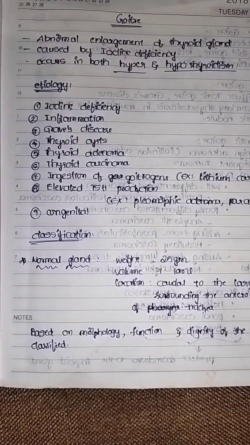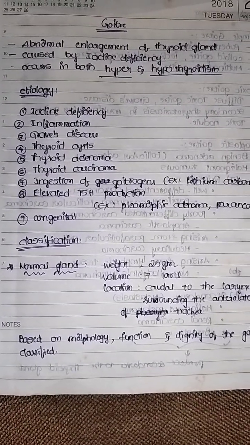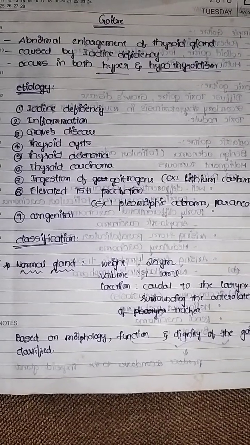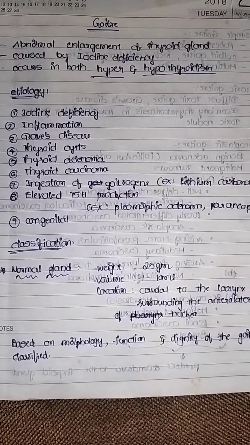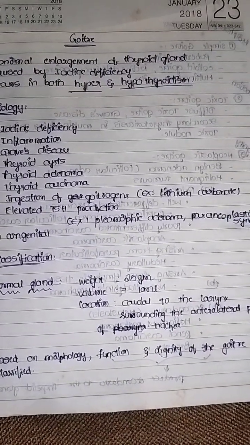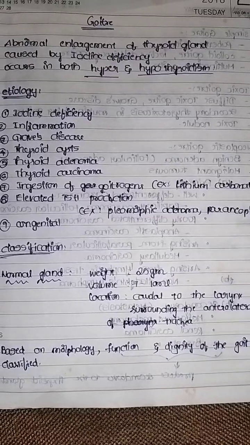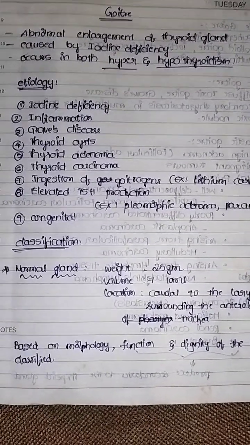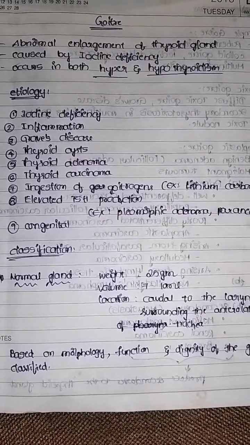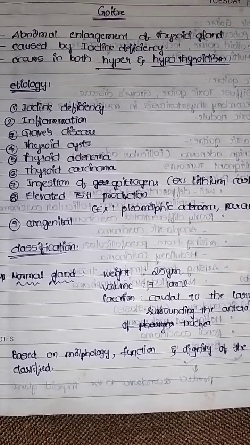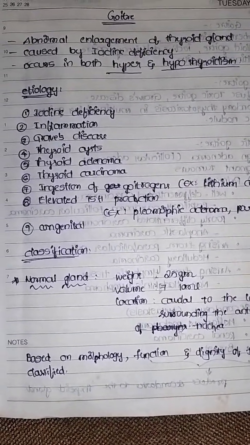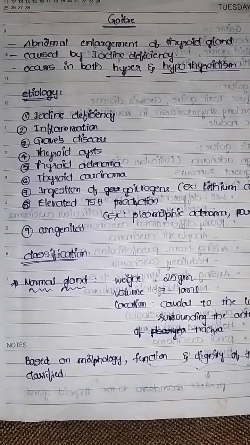Why is it caused by iodine deficiency? Because the thyroid gland takes the iodine from the circulation, which is about 98%. The ingested iodine is converted into iodate in the presence of peroxidase enzyme. This enters the small intestine, and is taken up by the thyroid gland. Okay, this iodate from the circulation is taken up by the thyroid gland by the iodate trapping mechanism. So the thyroid gland takes the iodine from the circulation.